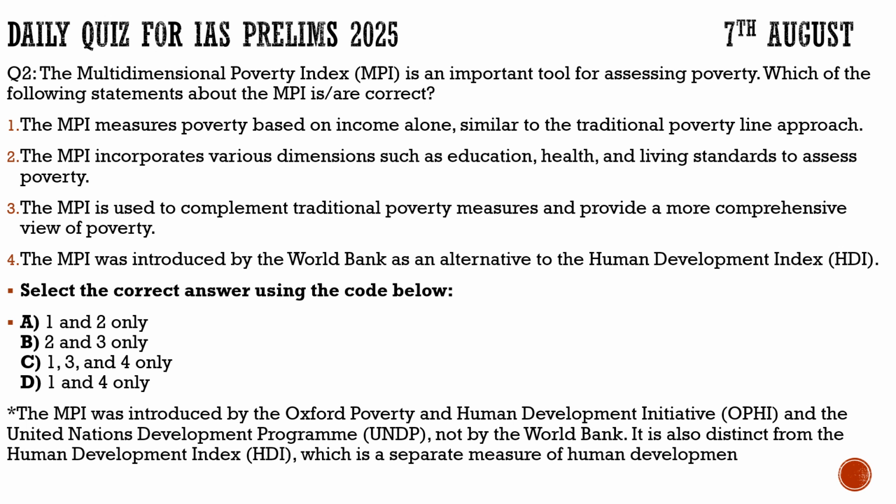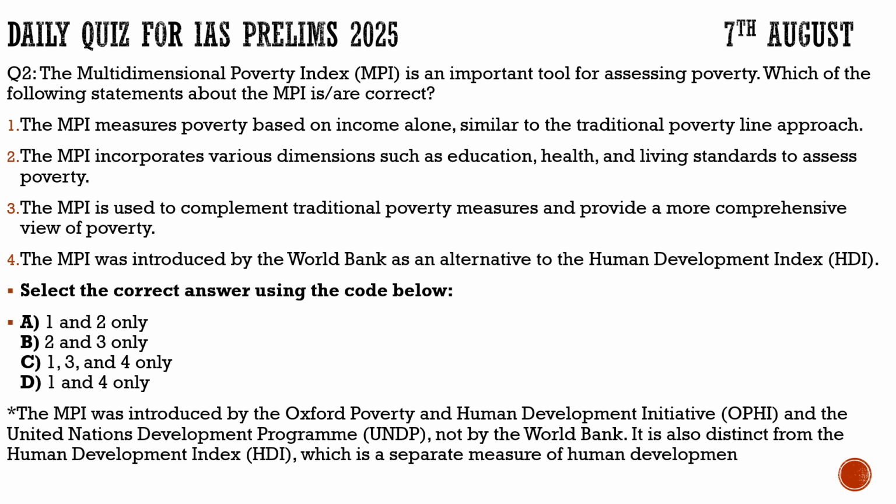Now we will look at the statements themselves and find out what they further say. Statement 2, the MPI incorporates various dimensions such as education, health, living standards to assess poverty. 100% correct. So statement 2 is correct. Statement 3, the MPI is used to complement traditional poverty measures and provide a more comprehensive view of poverty. 100% correct.